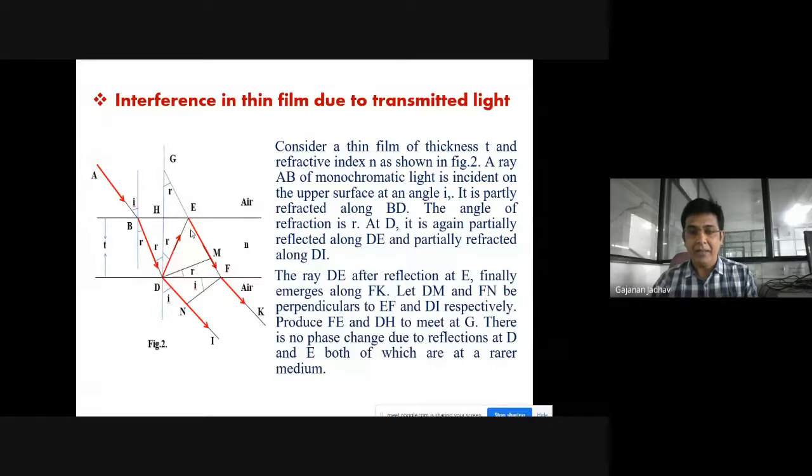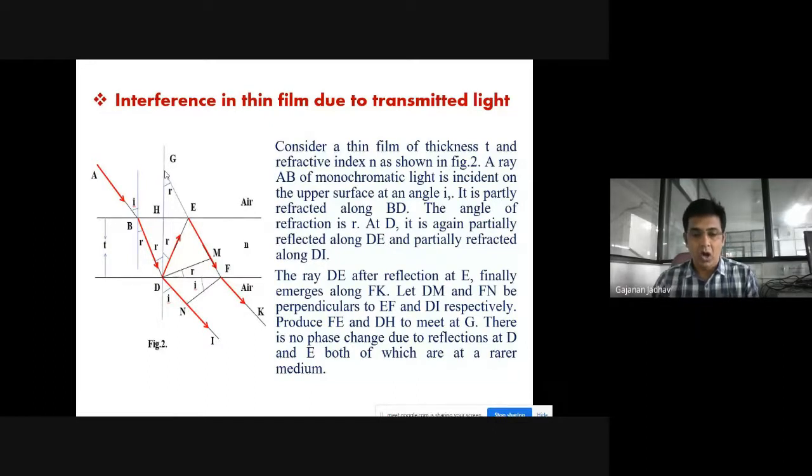If DM and FN we consider as perpendiculars drawn to EF and DH respectively, then FE and DH will meet at point G. So this FE and this DH are meeting each other at this particular point G.